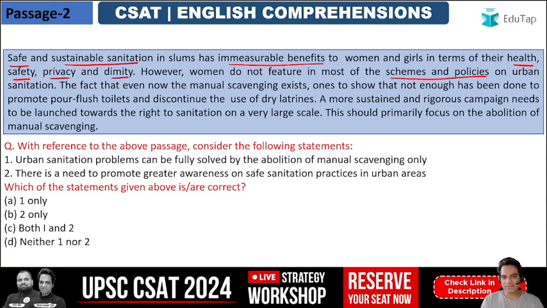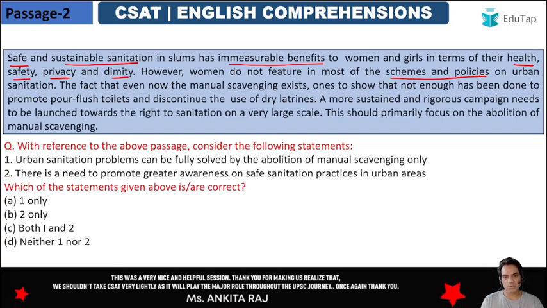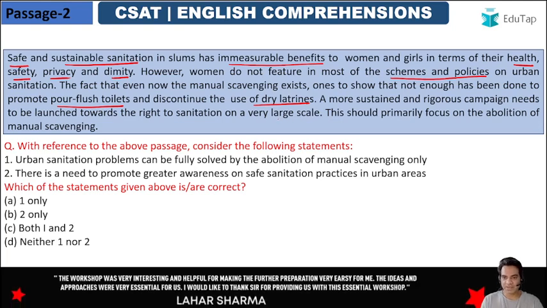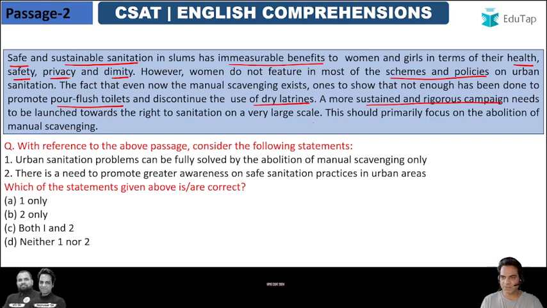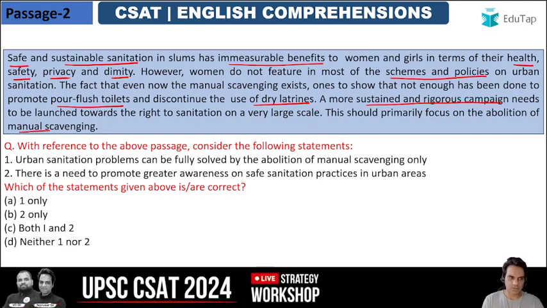So basically, people still go out in the open for taking a dump. So that still shows that not enough has been done in this regard to promote pour flush toilets and the discontinuity of the use of dry latrines. So that is the problem with the country. A more sustained and rigorous campaign needs to be launched towards the right to sanitation on a very large scale, right? This should primarily focus on the abolition of manual scavenging.